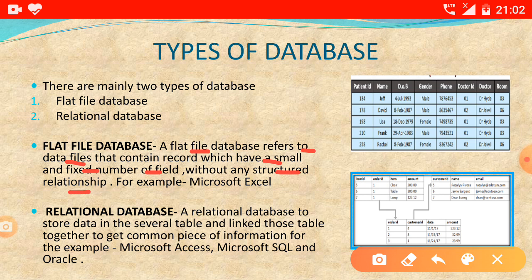So in flat file database we create data files that contain records which have a small and fixed number of fields, and they do not create any structured relationship.